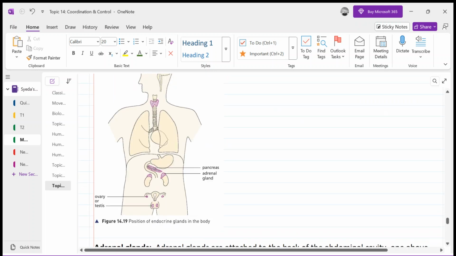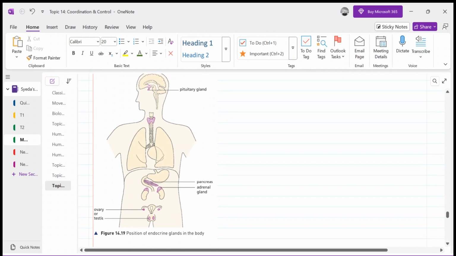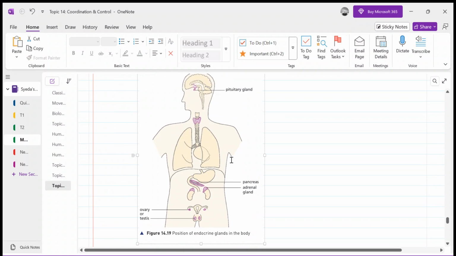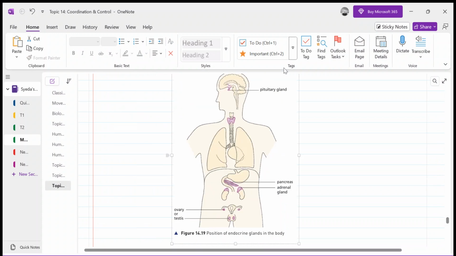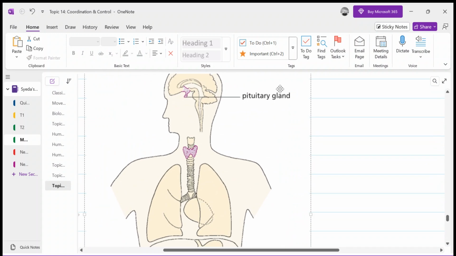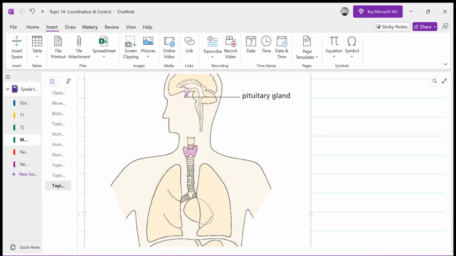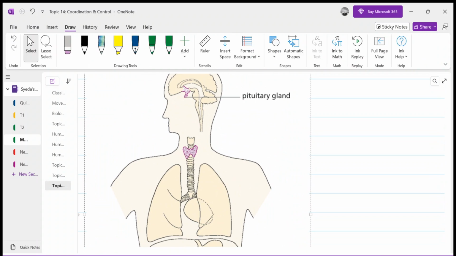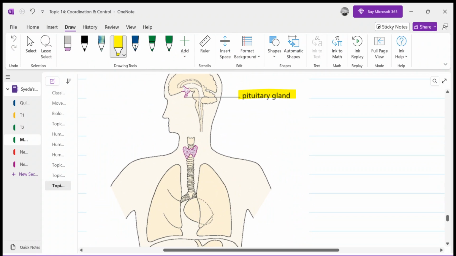So yes, now this is the diagram that you should see, and you can see some of the hormones here, right? So the first, which is sometimes called the master gland, sorry, not hormone, endocrine gland. These are some of the endocrine glands that we are going to discuss, which are there in your syllabus, right? So the first endocrine gland is the pituitary gland.